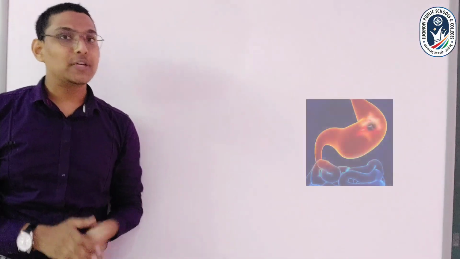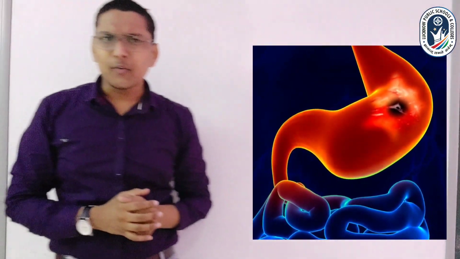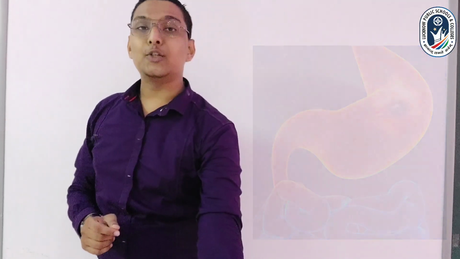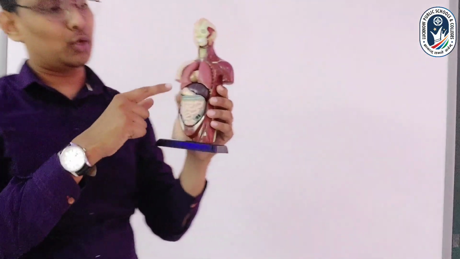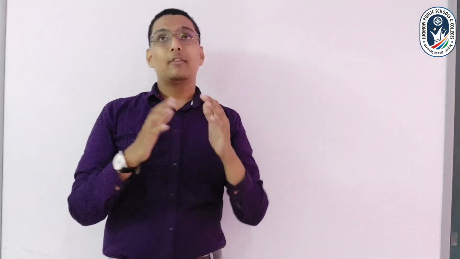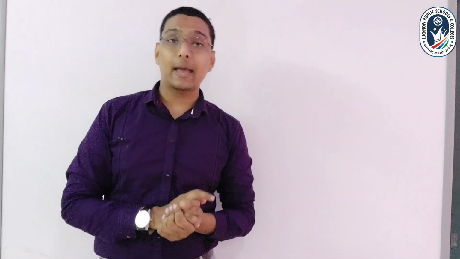Now, as the food reaches the stomach, what will happen in the stomach? What kind of shape does it have? The stomach has a J-shaped structure. Again, you can see this in the model. This J-shaped structure is called the stomach. This is a bag-like structure in which various enzymes are secreted in the form of gastric juices. Not only enzymes, we can say mechanical as well as chemical digestion takes place in the stomach.